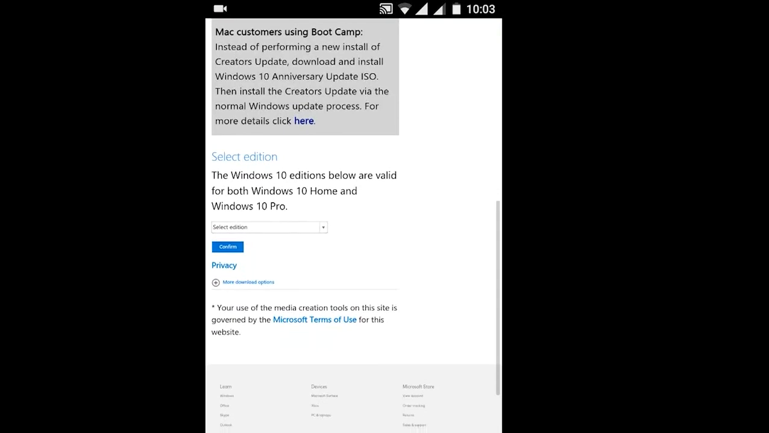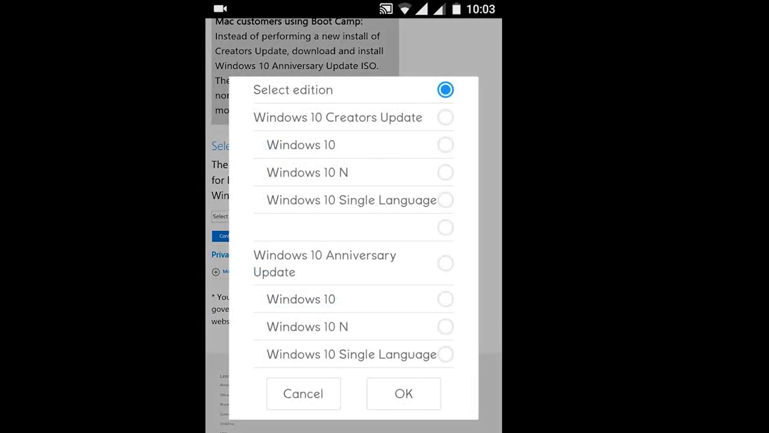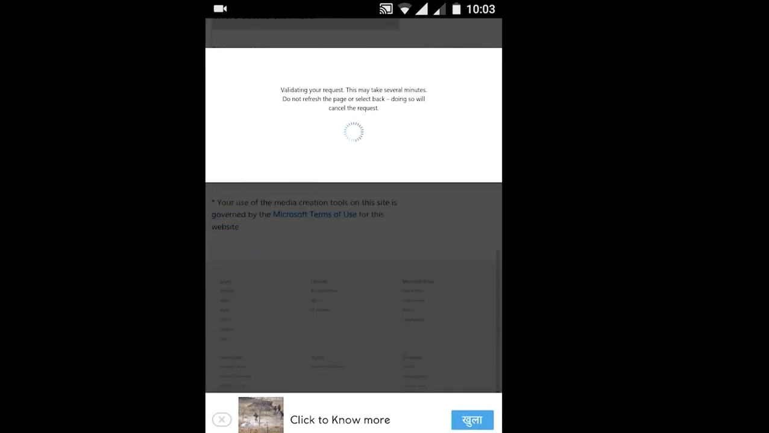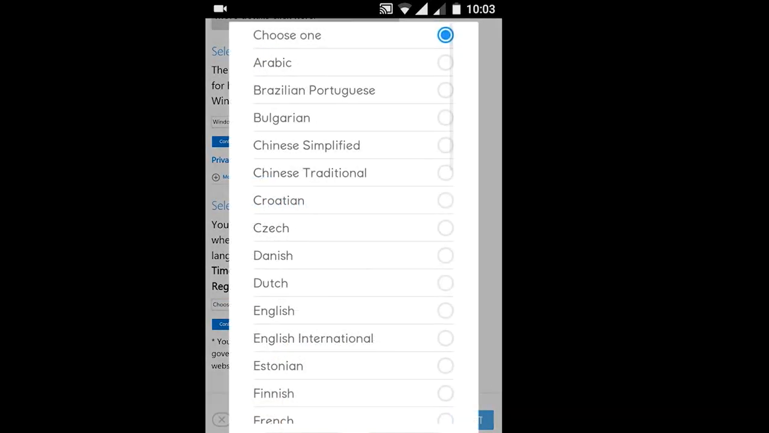It will ask you to select the edition. Just click that. Windows 10 Creators is the new update, so click Windows 10. Confirm. Now choose one region. I'll choose Windows English International. Next, confirm.